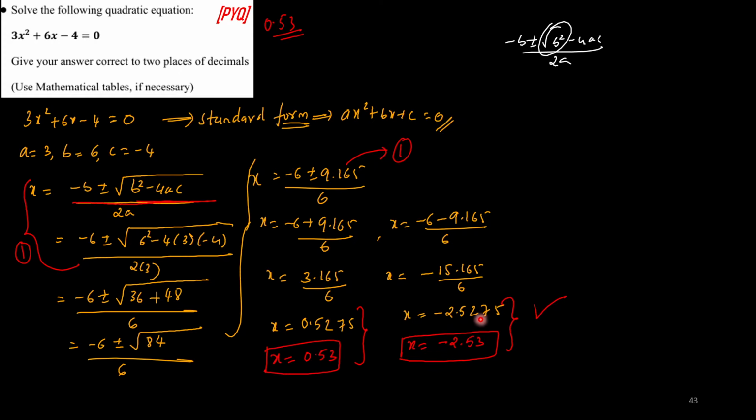Round it off. What you guys do, I understand, you will just divide only till three places and decide it is minus 2.53. Whenever I ask you to find the answer till two decimal places, find the answer till three decimal places, then round it off. Don't just decide the answer by stopping over here. Find the third decimal place also, then you can round it off. Always have that, whether it is significant figures or decimal places, it doesn't matter. You find it thoroughly, then you round it off. Let's move to the next one now.